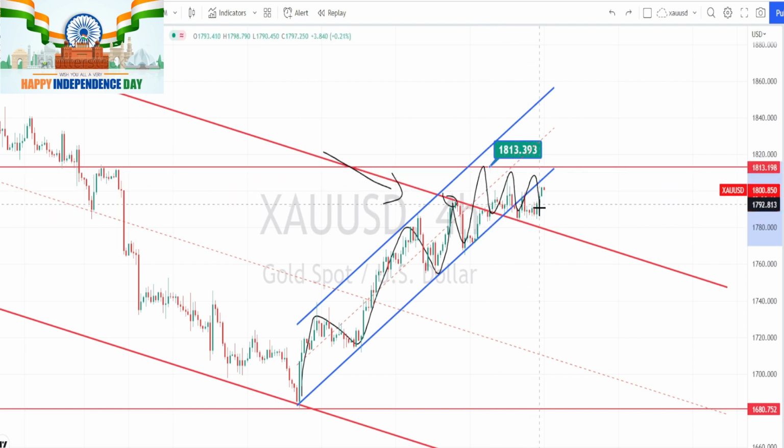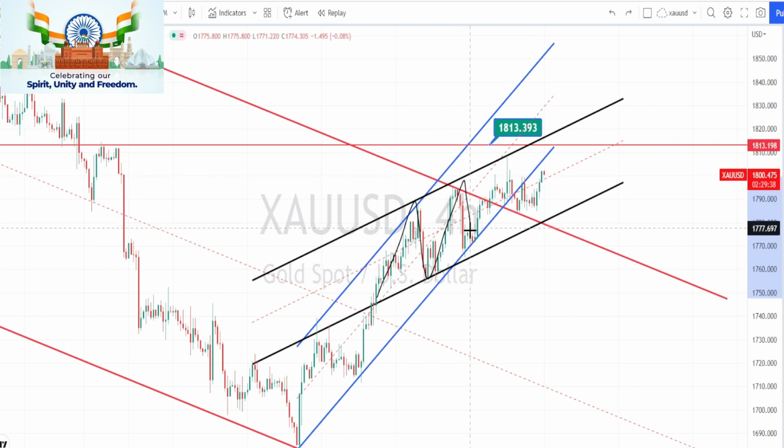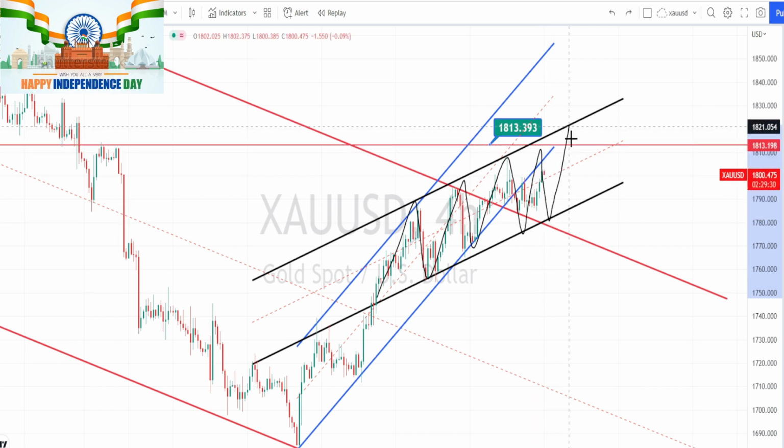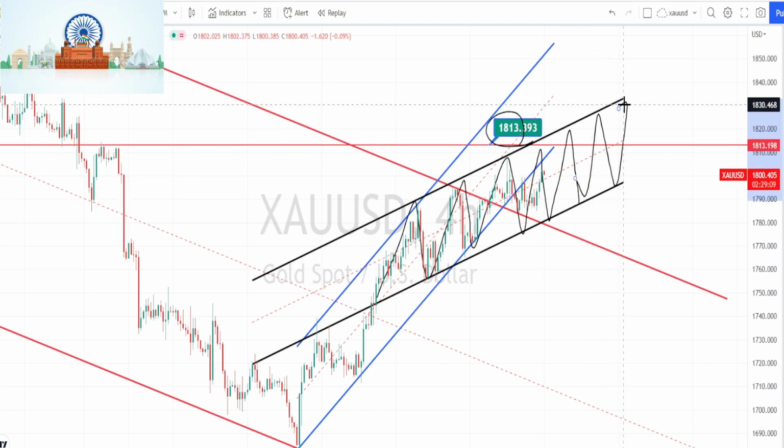and it is starting to trend on the sideways. And when we draw one more channel pattern, we can notice that the current trend of the price action is still in a bullish trend, but the angle or the bullishness has become weaker. We have to wait for the price action to break this resistance level of 1813 in order to get the confirmation on the continuation of this bullish channel pattern or the bullish trend.